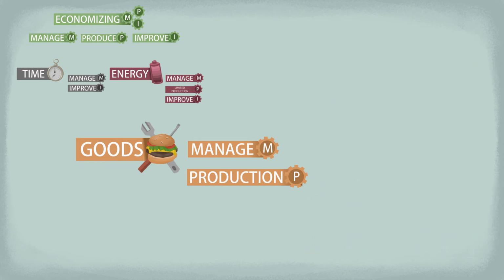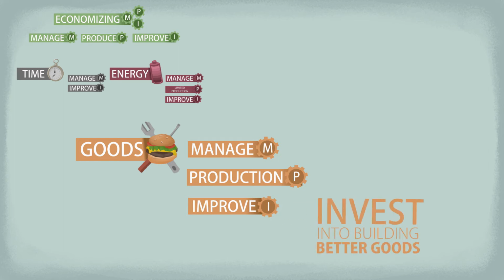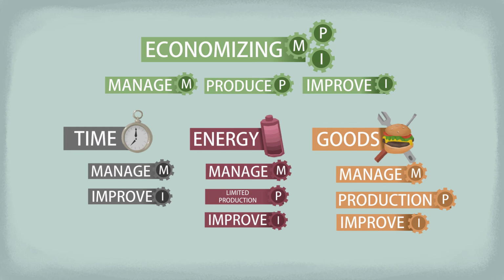And of course, we can improve when it comes to our goods. We can invest into building better ones. Production and improving is super important when it comes to goods. This is why they are in the focus of most economic schools. I prefer these categories because they are easy to relate to. They work in a video game, in our everyday activities, and they will help a lot when it comes to understanding how an economy works.